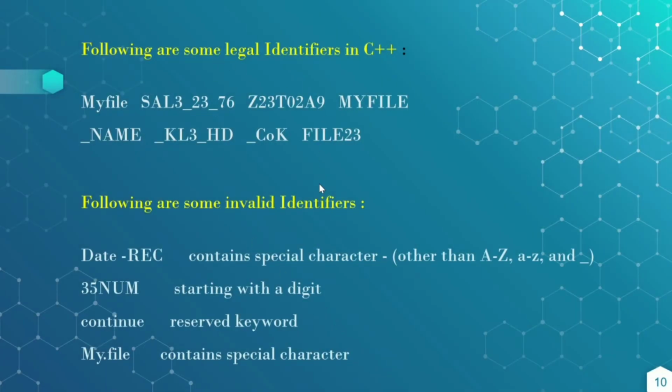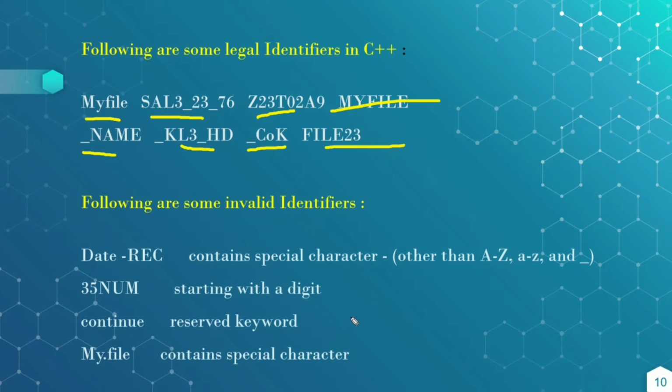Okay, these are some legal, valid identifiers and invalid identifiers. These are the legal or valid identifiers: MyFile, which starts with a capital M, and Sal3 with an underscore. It always starts with an underscore or an alphabet, either small or capital, and it may consist of underscores or digits. So these are all valid. It is also valid because it starts with an underscore. This is also valid, this is also valid.